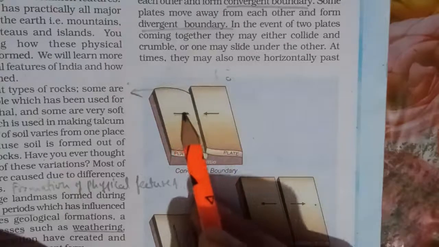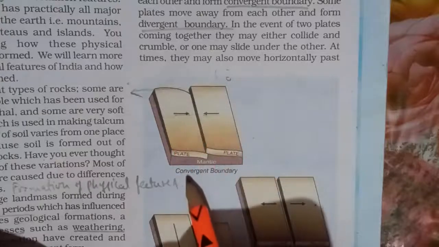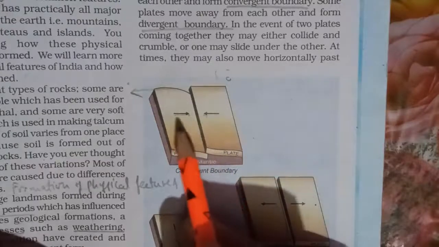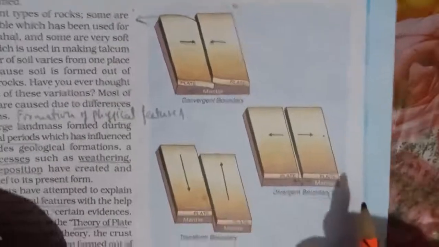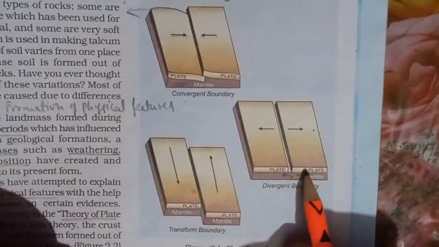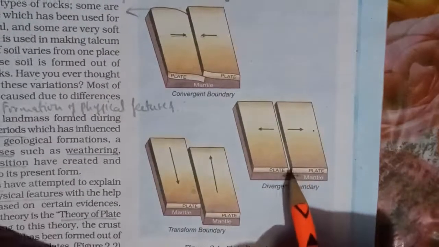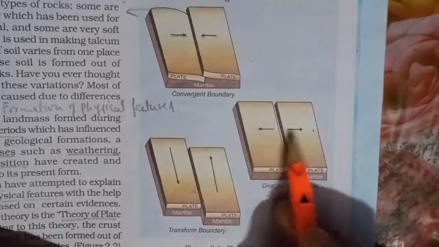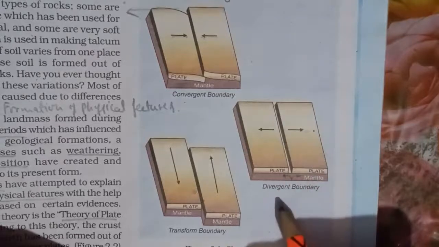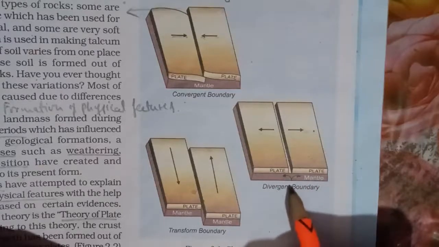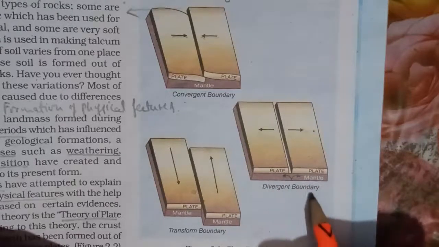So one movement has been given, and this movement is called convergent boundary, where one landmass or plate is converging towards each other. Then the other movement is the same. These are the two different plates as I have shown you on the world map, and one plate is moving apart from the other. They are moving in the opposite direction. So in this case, you can see divergent boundary. This is called divergent boundary.